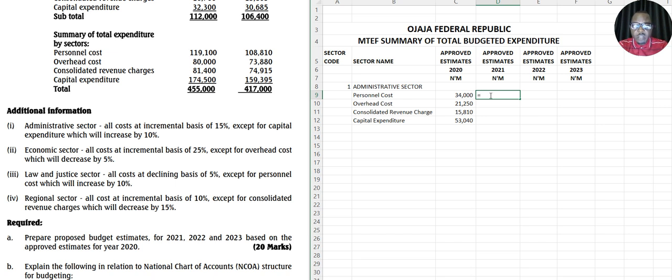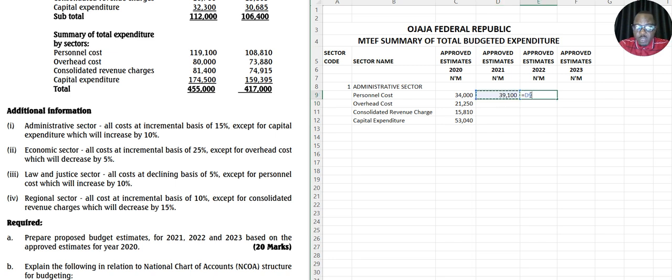Let's use this simple calculation: equals, let's bring this one here, multiply by, now this is what you do. You say 1 point, how many percentage? 1.15, that's 15%. To give you this value here, then you will do the same thing here.